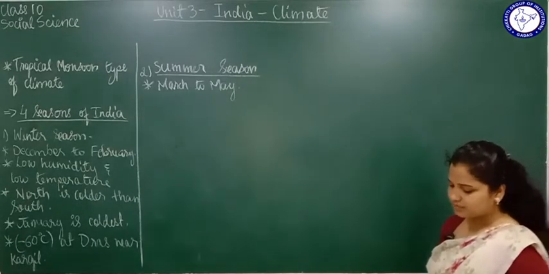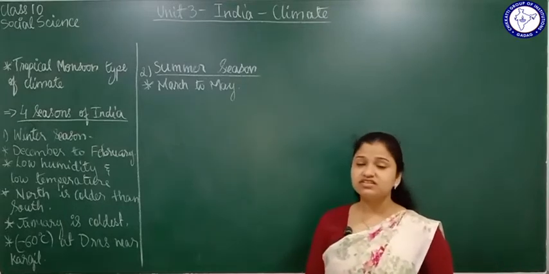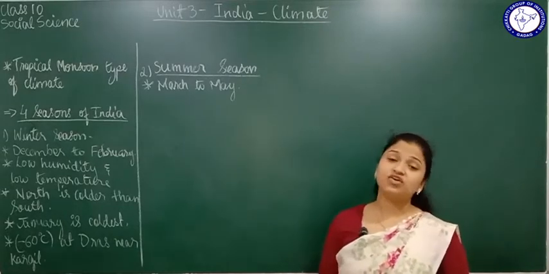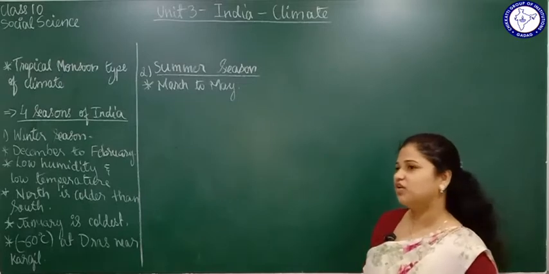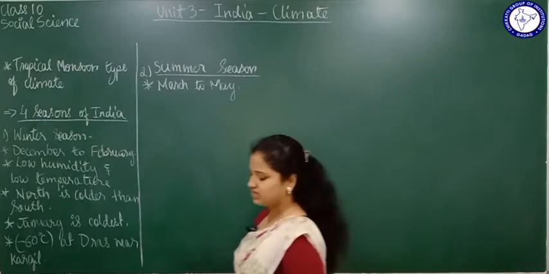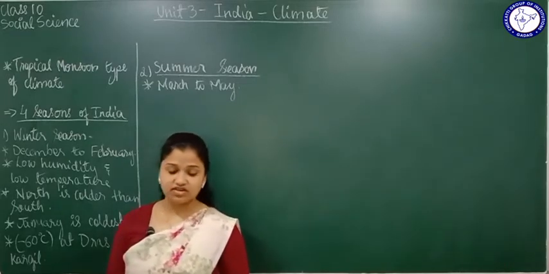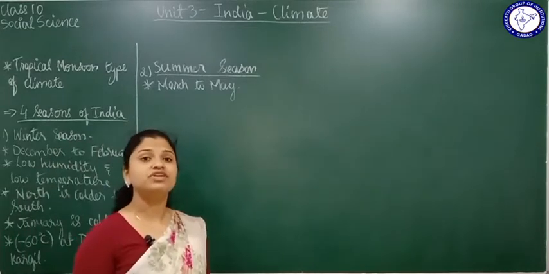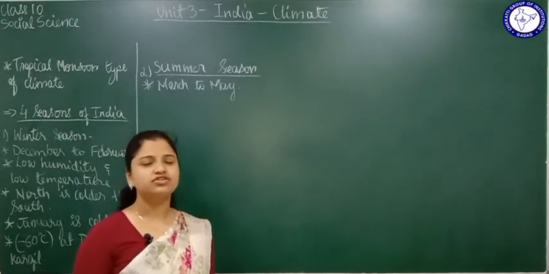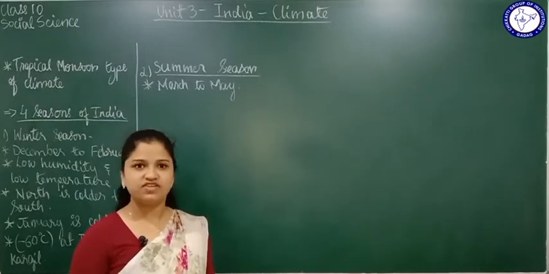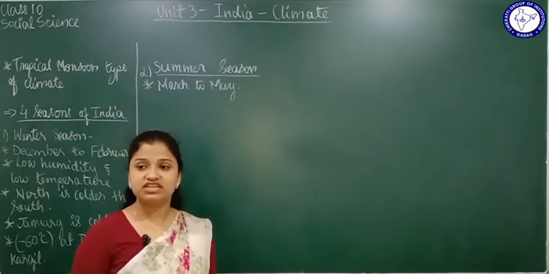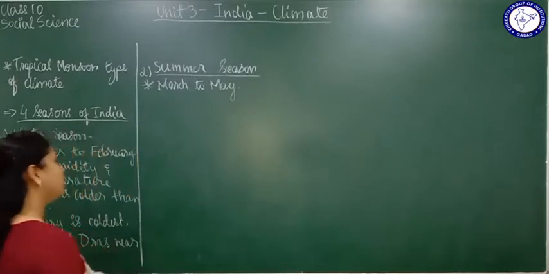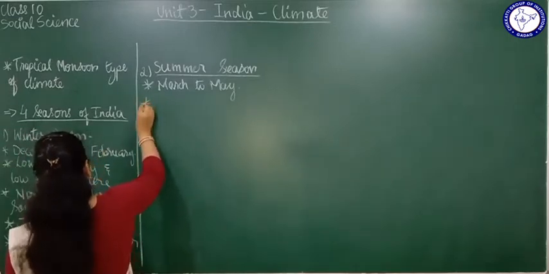Now which are the important features of this season? This season, you are aware, is very hot and very dry. It is very hot during this season and also it is very dry, right? The highest recorded temperature is 49.4 degrees Celsius, that is near to 50 degrees Celsius, right? Half of the boiling point of water, near to that. So important features here are, it is very hot and dry.